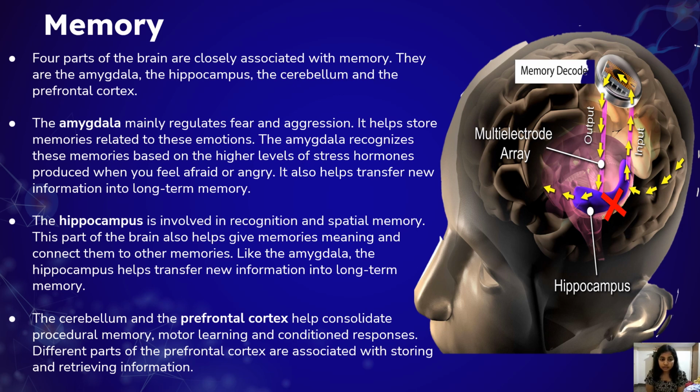The hippocampus is involved in recognition and the spatial memory. This part of the brain also helps you to give the memory meaning and connect with the other memories. Then cerebellum and the prefrontal cortex help to consolidate the procedural memory, motor learning and conditioned responses. Different parts of the prefrontal cortex are associated with storing and retrieving the information.